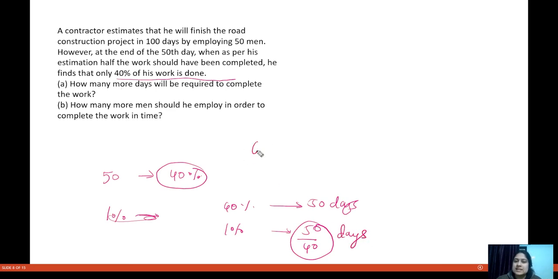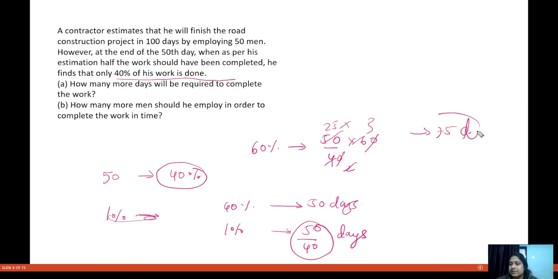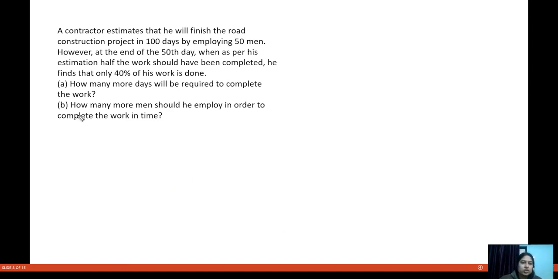That means 60% work will be completed in how many days? 50 by 40 into 60. So this becomes 3, this becomes 2, this becomes 25, and 25 into 3 is 75 days. So I hope you can apply this unitary method.